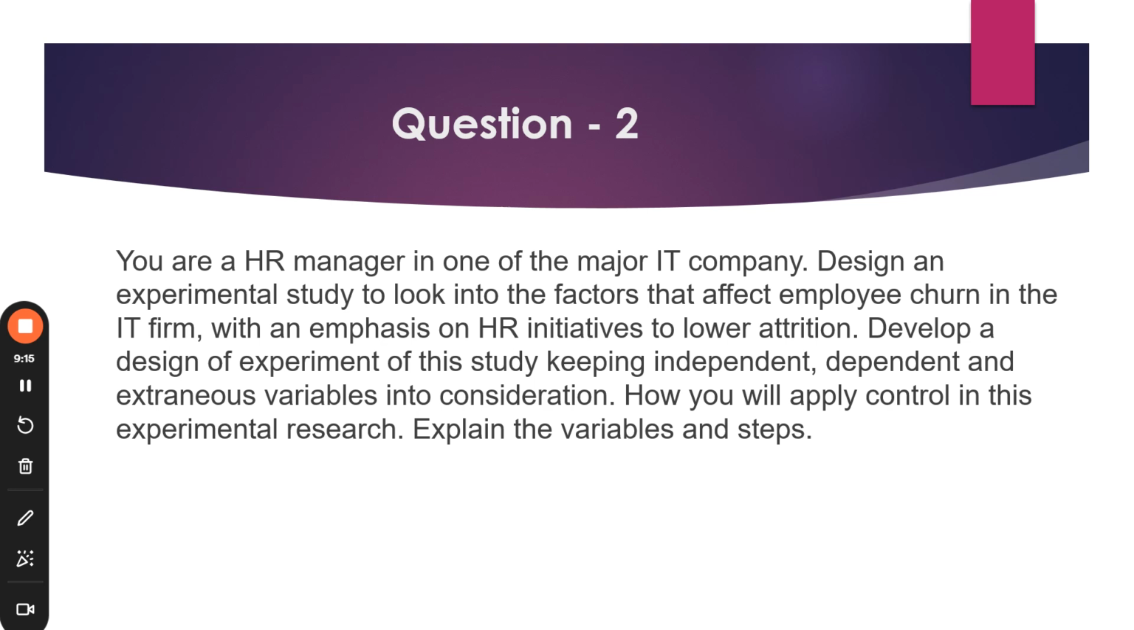So it's again an experimental study. So what are the factors? Then we need to emphasize which HR initiatives need to be taken care of to lower that attrition rate. Then we need to talk about the different variables, like independent, dependent, and extraneous variables, which we need to consider while we're talking about the experimental study of employee churn rate. Then we need to talk about the control factors, how these things can be controlled. We need to talk about these variables and the steps. So the major focus is on these variables and the different steps, right?